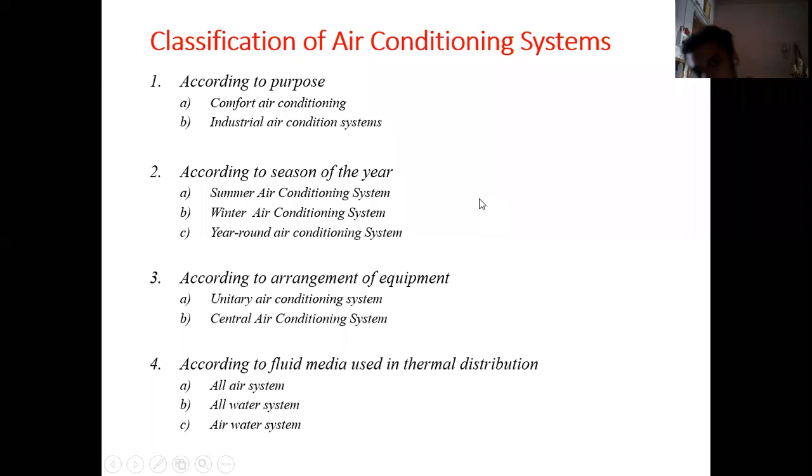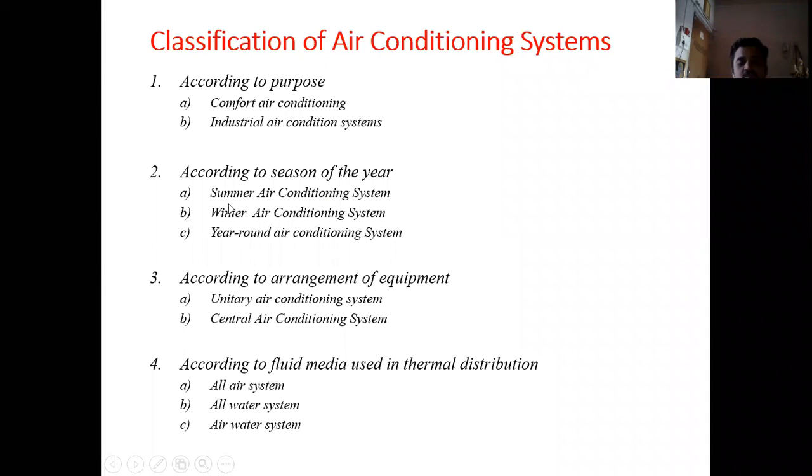Then there are different types of air conditioning systems. Okay, and that can be classified in four major parts. First is according to purpose. According to purpose, it is for comfort air conditioning, that is for human comfort. And second, it is for industrial air conditioning, that is for the purpose to operate any machine under required desirable temperature and humidity. The next classification is according to season of the year.